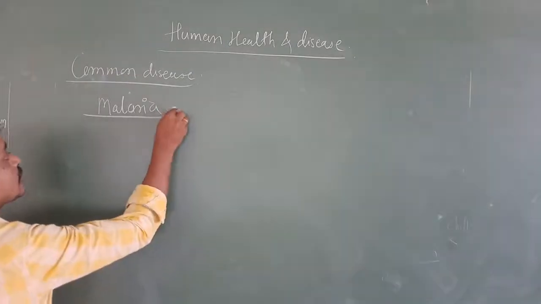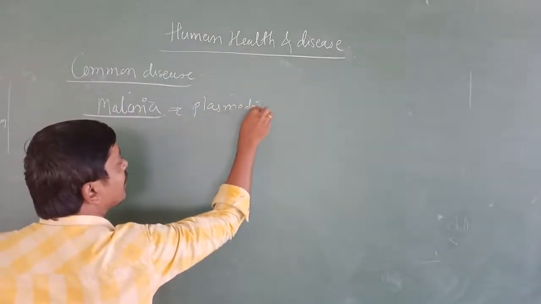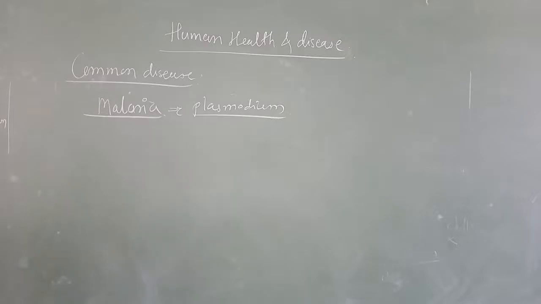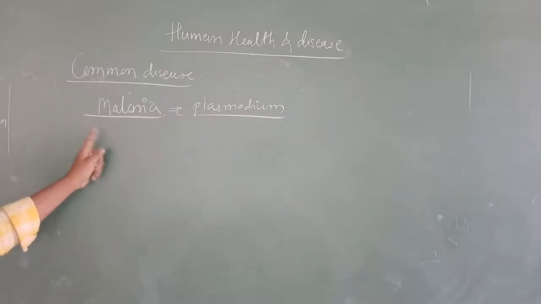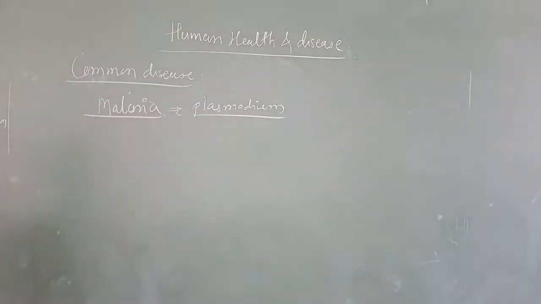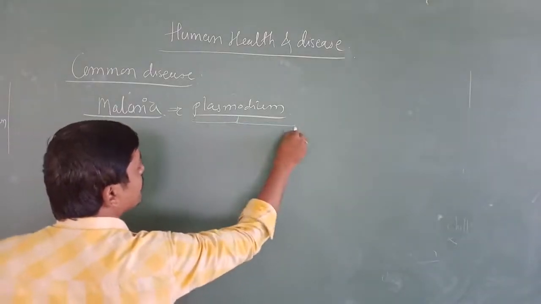This malaria is caused by Plasmodium. This is the name of the protozoan which is responsible for causing malaria. In the sense, Plasmodium is a pathogenic agent. And here we are going to study three different types of Plasmodiums.